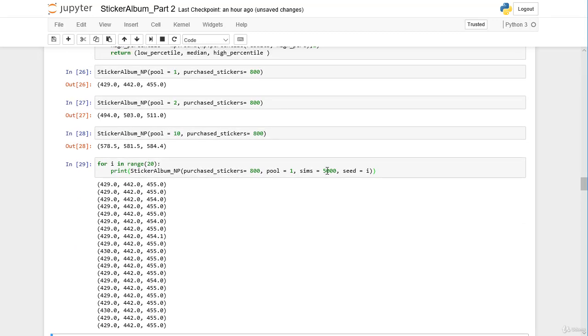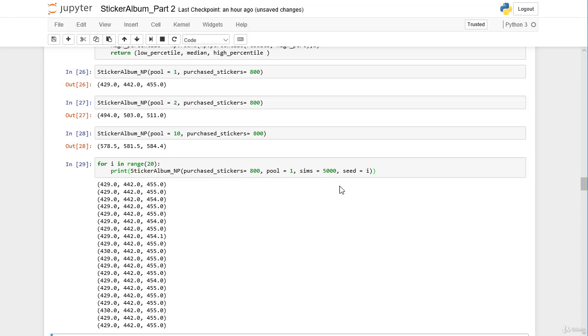And there you can see with 5,000 simulations, there's actually no variation at all. In every case we get as a median 442, and for the low percentile there's also very little difference, only a small one, and also for the high percentile there's very low variation. Further increasing the amount of simulations to, let's say, 10,000, gives us no more benefit actually. So our results cannot get more precise.